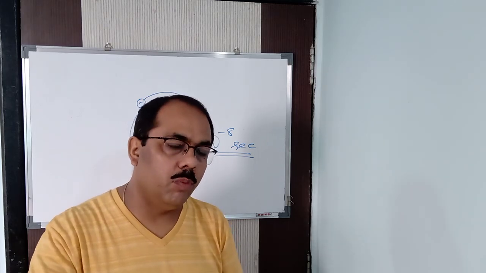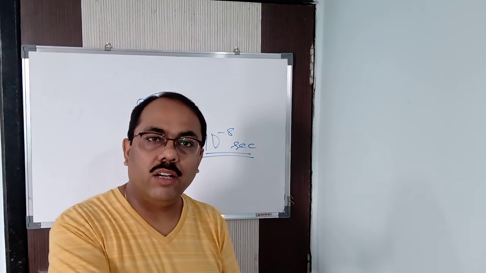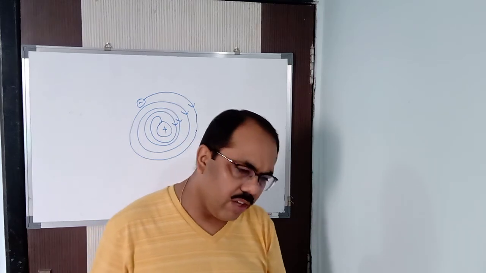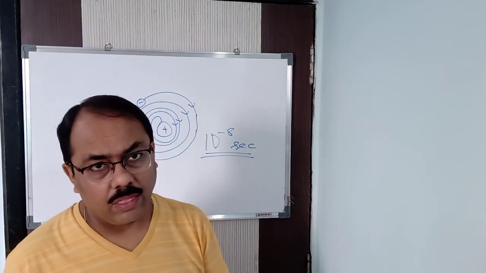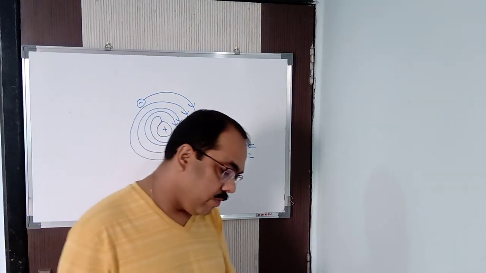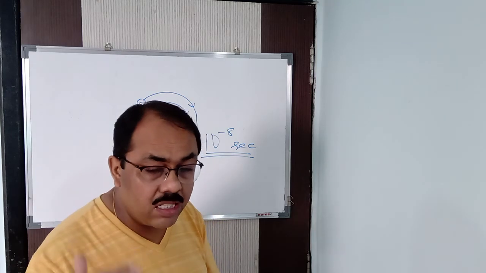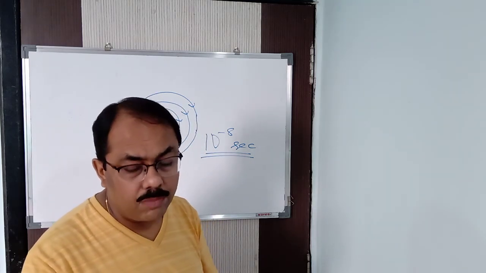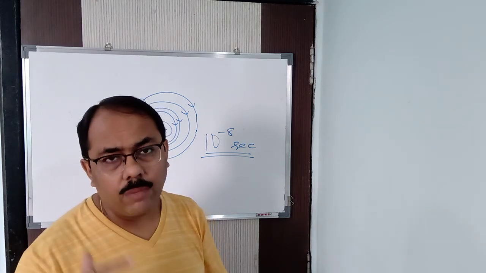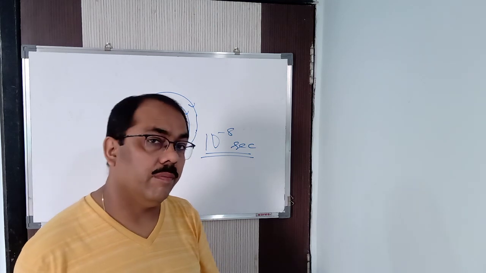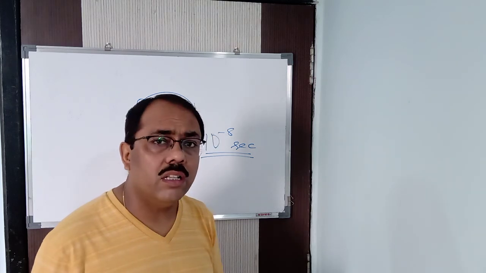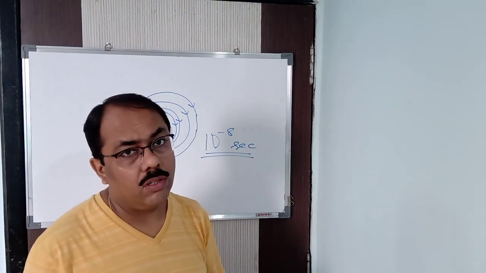Hence we cannot compare nucleus, electrons and protons with the planetary motion of the sun and the heavenly bodies. Moreover, he was not able to explain the line spectra, Lyman, Balmer and all these things. He was also not able to find the energy of an electron, whether it is stable or unstable, because energy is inversely proportional to stability. If you are not able to calculate energy, you cannot calculate the stability of an atom. So he could not say anything about these things, and hence his theory was discarded. His student, Niels Bohr, came forward with a new theory. What is that? We'll see it.